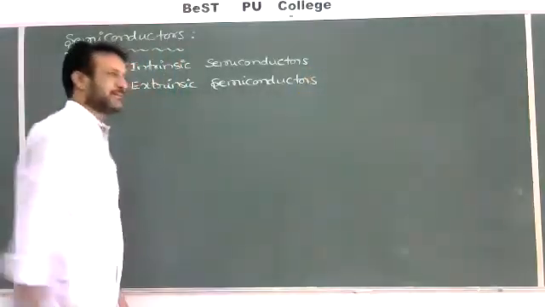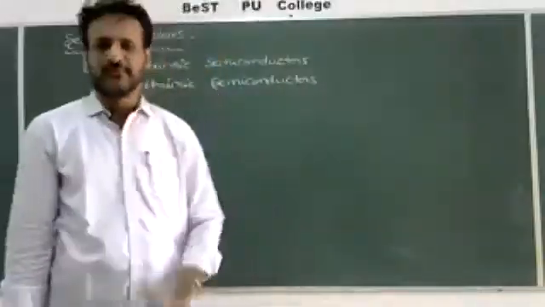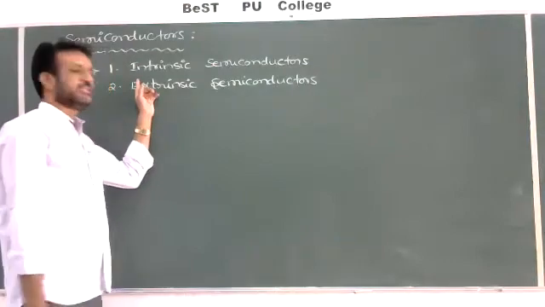These are the two types of semiconductors based on their conductivity.